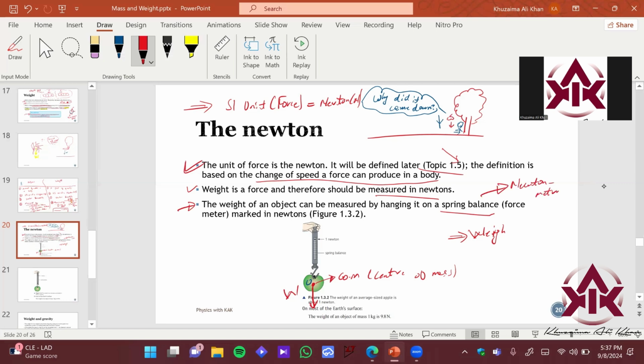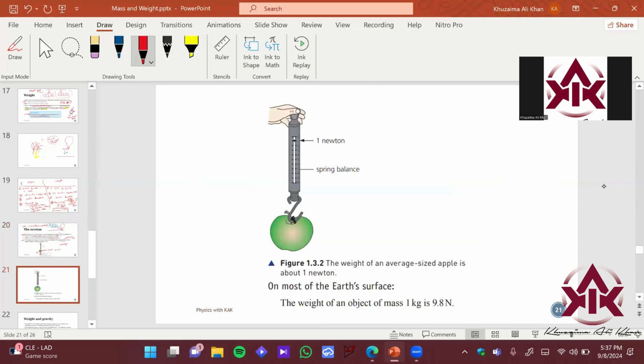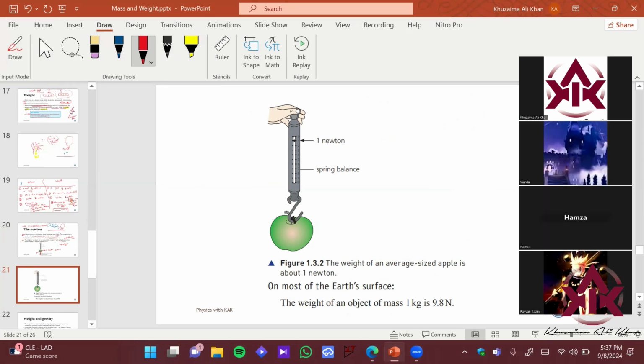Okay, so you can see what happens over here. Can anyone explain this experiment? How does it measure the force? Let's say I want to measure the weight of an apple, that is, how many newtons the apple is weighing. How is the experiment carried out? Can you explain this? How would I be able to get the weight of this apple?